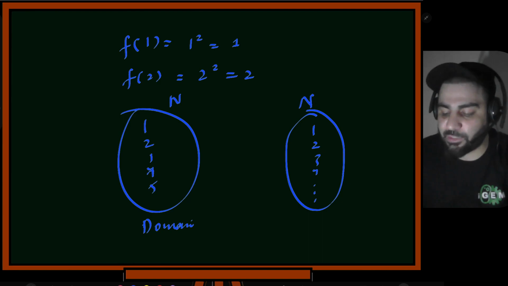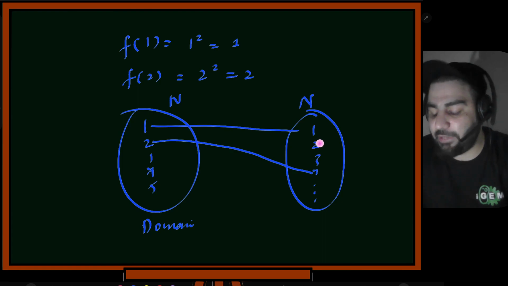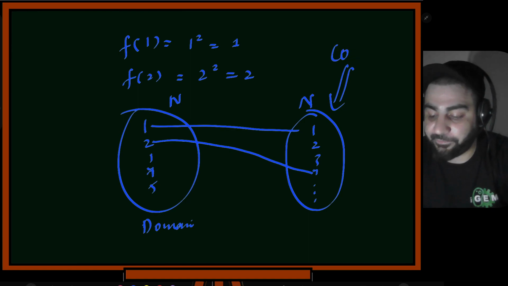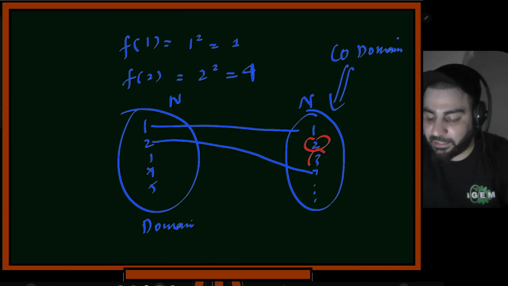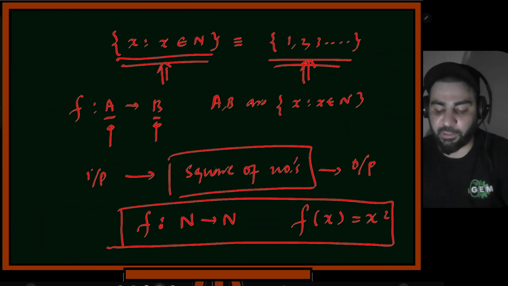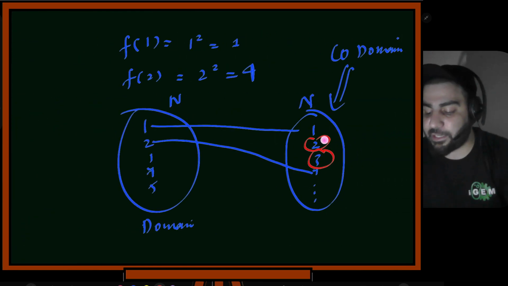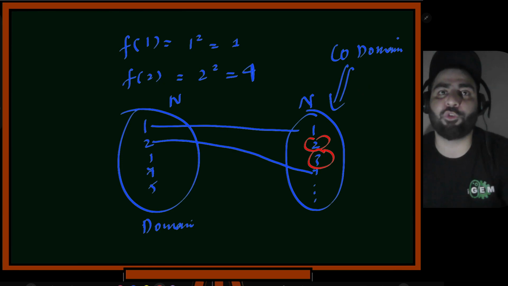So now you see that if I square 1, you will get 1, but if I square 2, you will get 4. You will never get this 2 and 3 in natural numbers. That's why this set is called as codomain. Okay, now you saw that this 2 and this 3 never got a mapping. So they do not get any mapping from this set. But the way the function was defined was from set A to set B, or set of natural numbers to set of natural numbers. But many of the natural numbers did not get any mapping. So this 2 and this 3 did not get any mapping. So this is allowed in functions. Okay, so all of this set is called as codomain, from which it is defined.